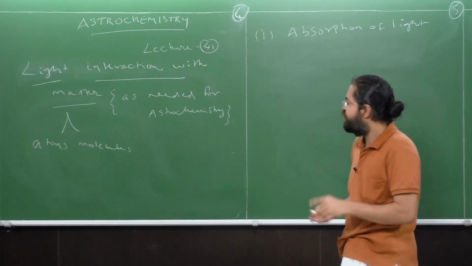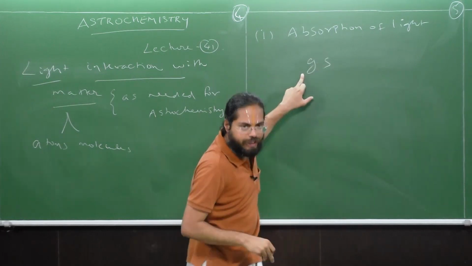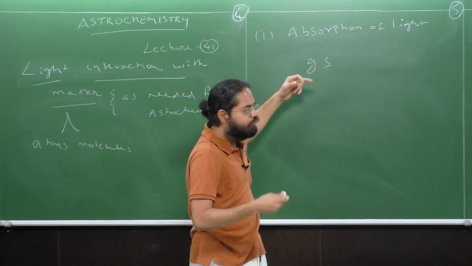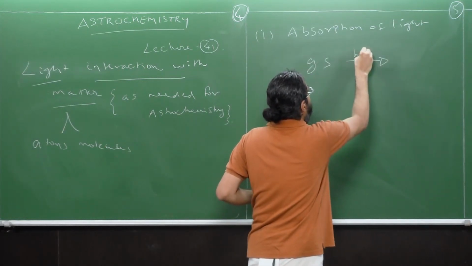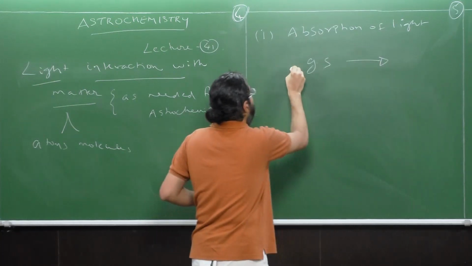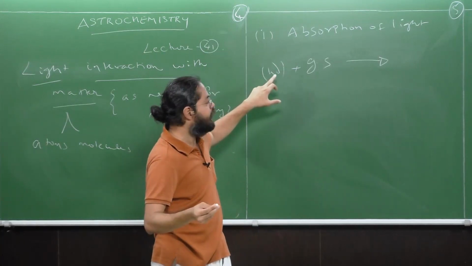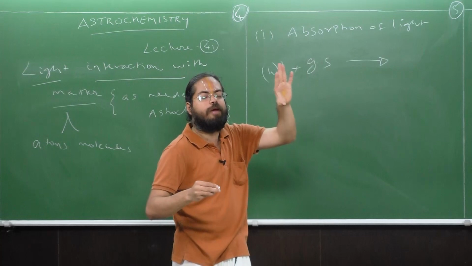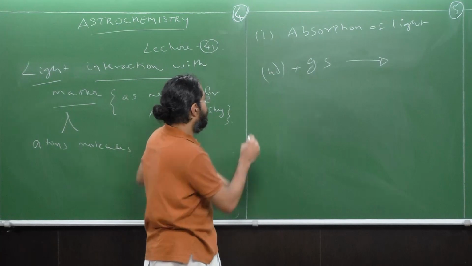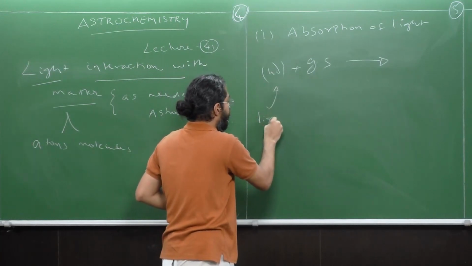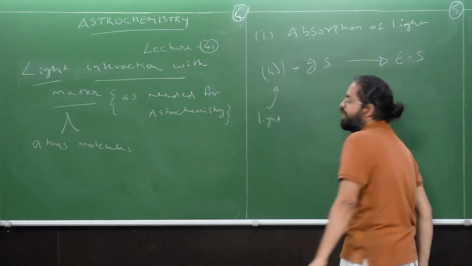Are we clear? So a molecule from its ground state, I'm going to call GS, to denote the ground state of an atom or molecule, and you supply it with some light. Light is denoted by h nu to indicate that a photon of energy is being absorbed by this ground state. So this is light, and this is the ground state of an atom or a molecule, and this is going to be the excited state.